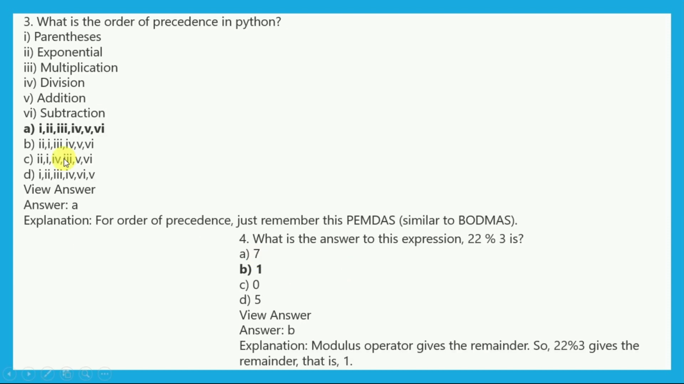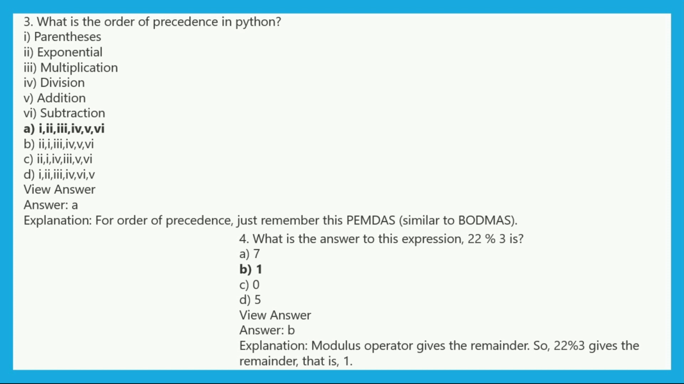Now, what is the order of precedence in Python? Here we can see: firstly parenthesis, then exponential, then multiplication, division, addition, subtraction. So we have to rearrange in the order of precedence. The answer is option A: firstly parenthesis, then exponential, thirdly multiplication, then division, after that addition, and then subtraction. Just remember this PEMDAS, similar to BODMAS. In Python it is PEMDAS, and in other languages we have the BODMAS rule.